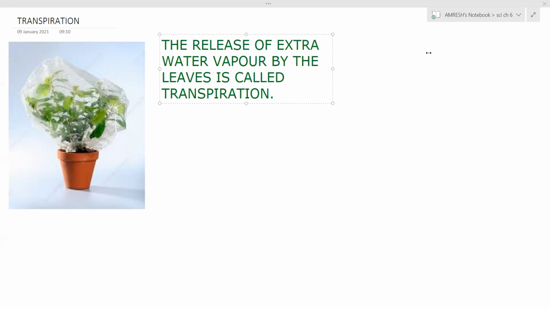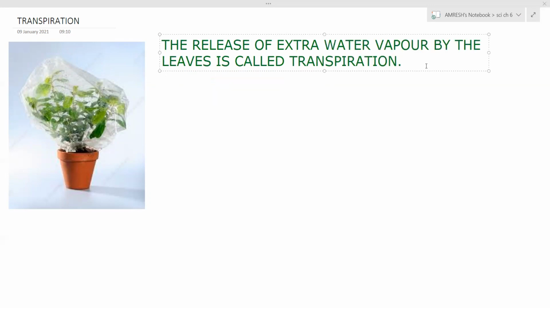Students, you will remember we studied excretion, the excretory system. So what did it say? Humans release their waste materials, extra water in the form of sweat, and the carbon dioxide we release, all of that is excretion. So the excretion of the plant is transpiration. How do plants excrete? By the process of transpiration.